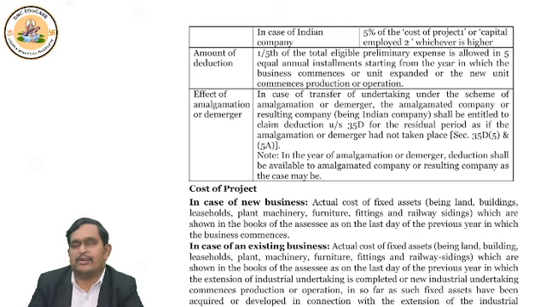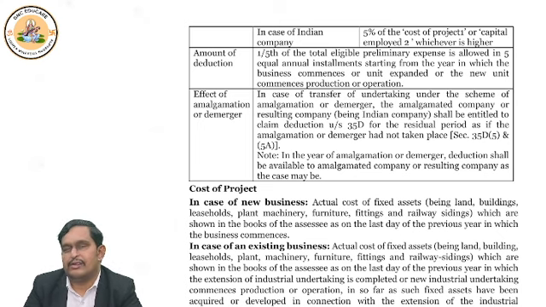If it is in relation to enhancement of the undertaking, then obviously from the year in which the enhancement of the undertaking happens, you will get the deduction. From that financial year, you will get the deduction. For how many years? 5 years, in 5 equal installments.